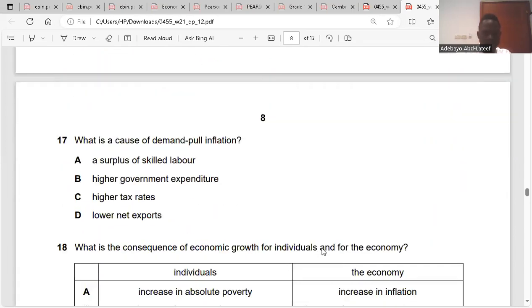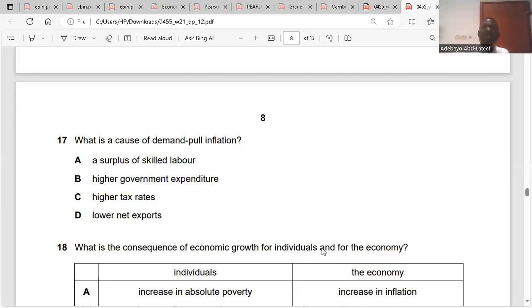Question 17. What's the cause of demand pull inflation? Demand pull inflation is a result of an increase in aggregate demand.